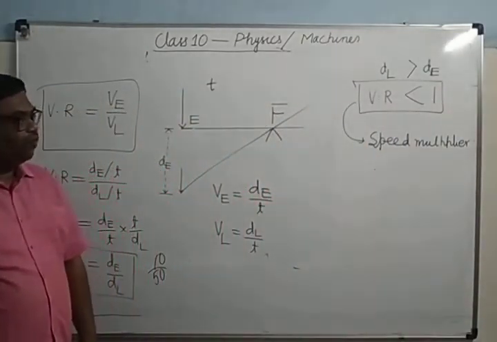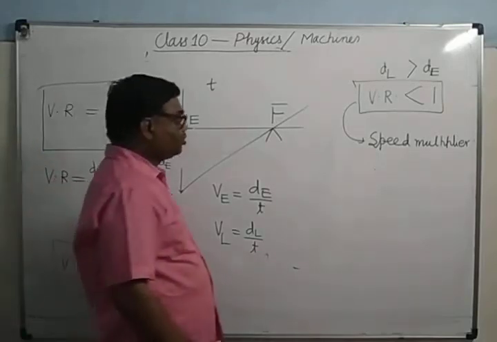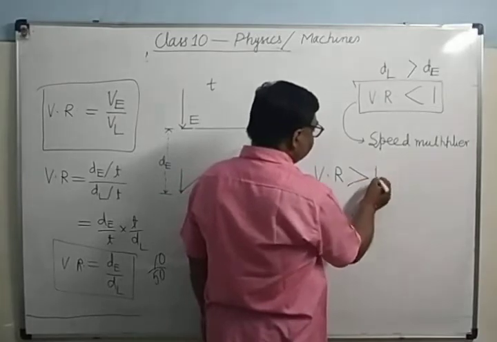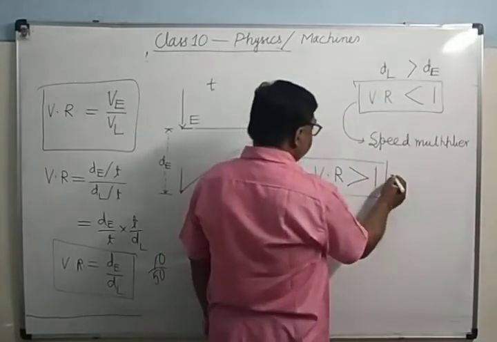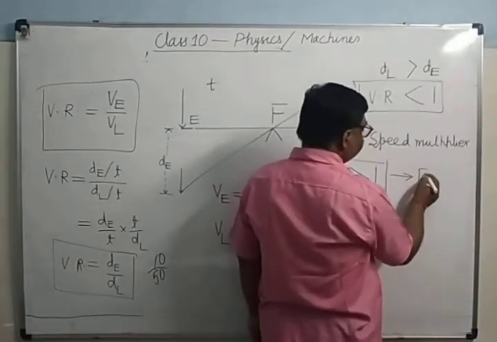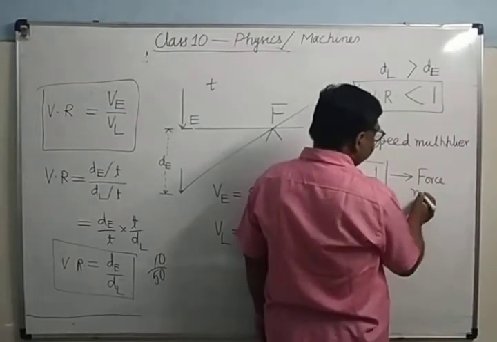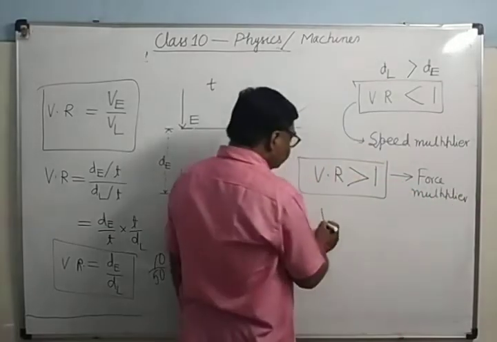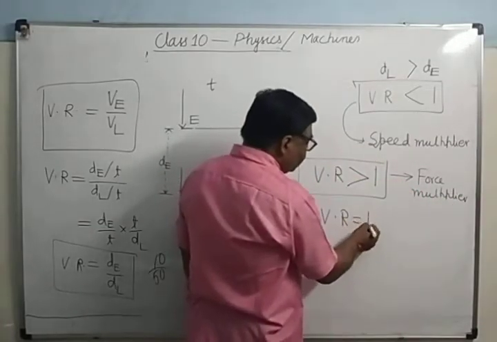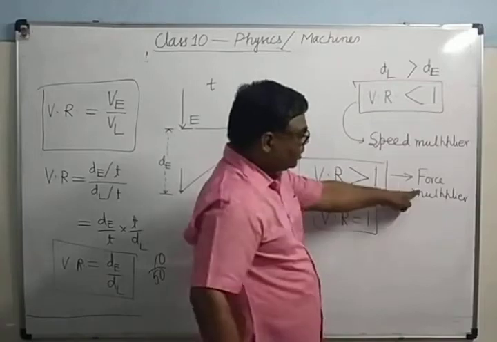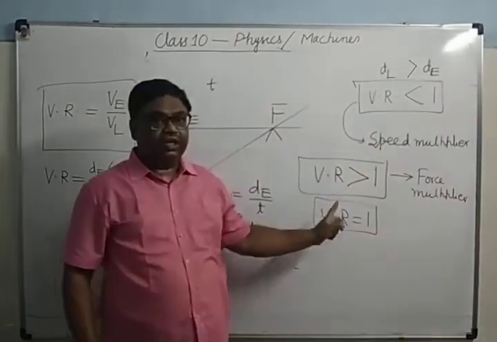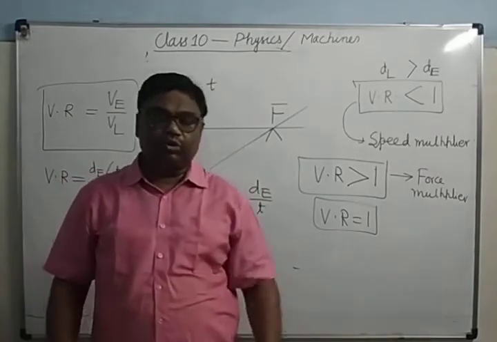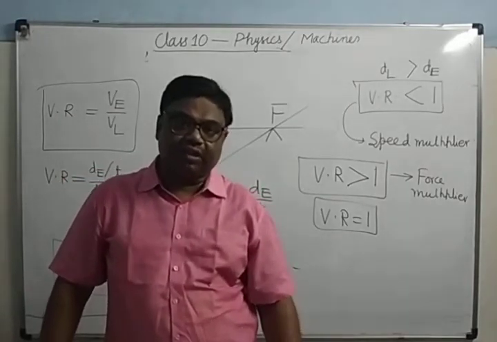Now see here, in the force multiplier, what will be the velocity ratio? It will be greater than 1. If the velocity ratio is greater than 1, then that machine acts as a force multiplier. And if the velocity ratio equals 1, then it neither acts as this nor as this. It is used for changing the direction of effort, for inverting the direction of effort.